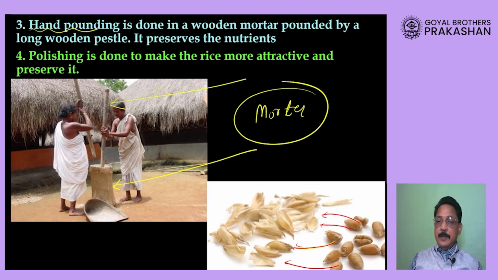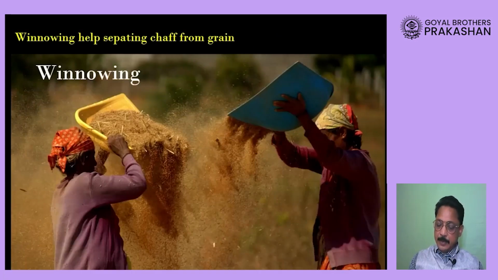So we will be removing the seed and the chaff by a process called winnowing, and we saw that winnowing is generally done when the wind is blowing and the seeds along with the chaff will be dropped down. The wind will carry the chaff with it and seeds are separated. Now in case of rice, you can see a winnowing process is being done, dear students, where wind will carry the chaff away.